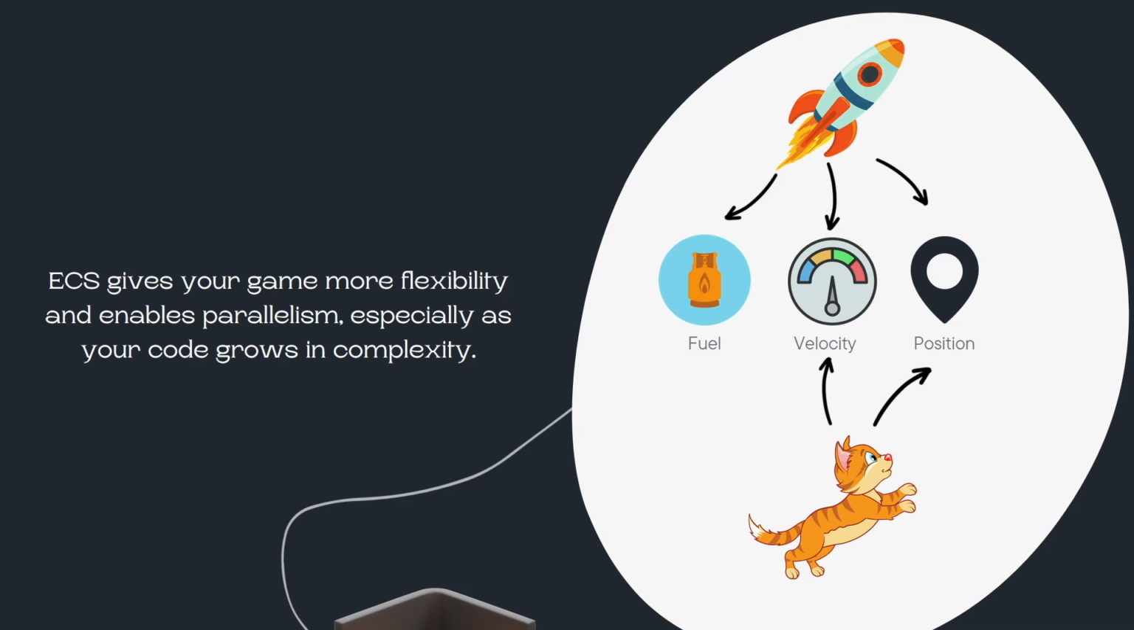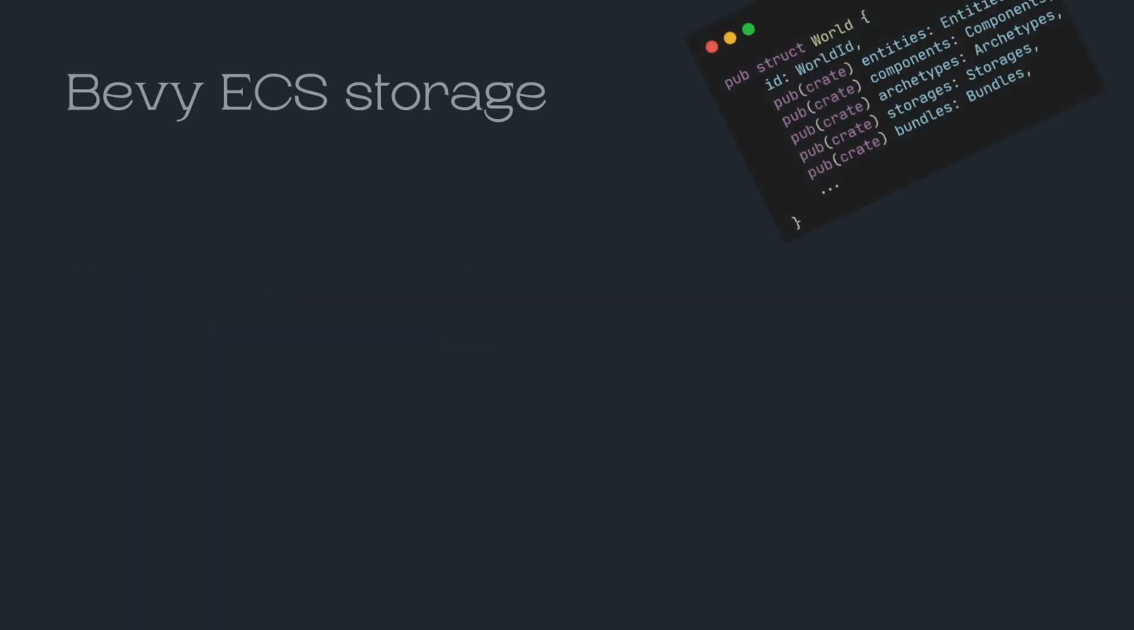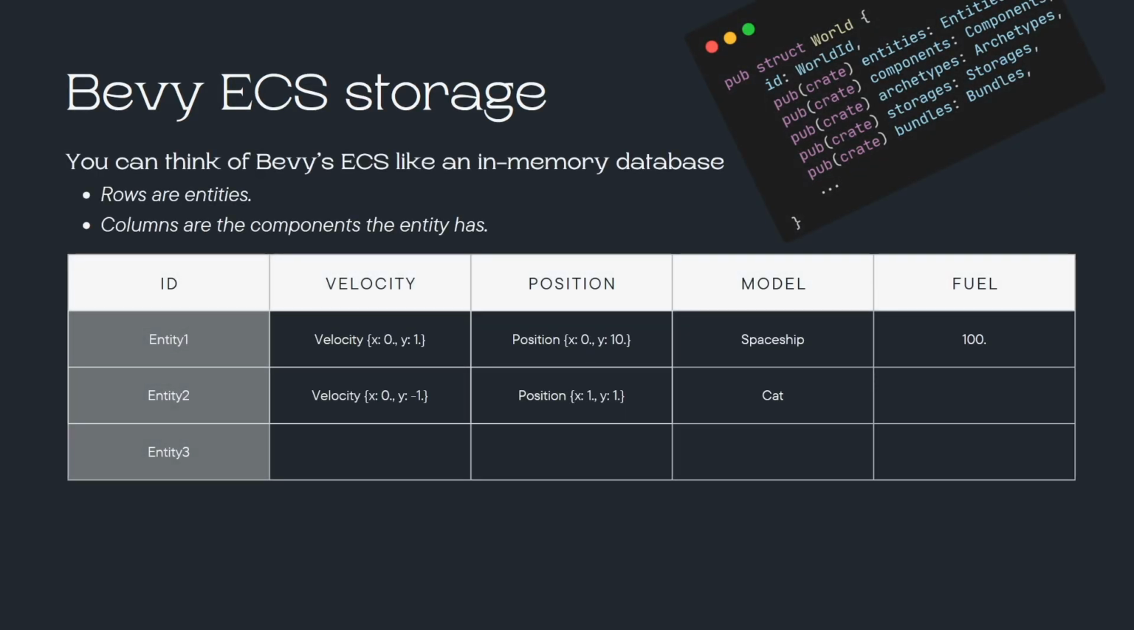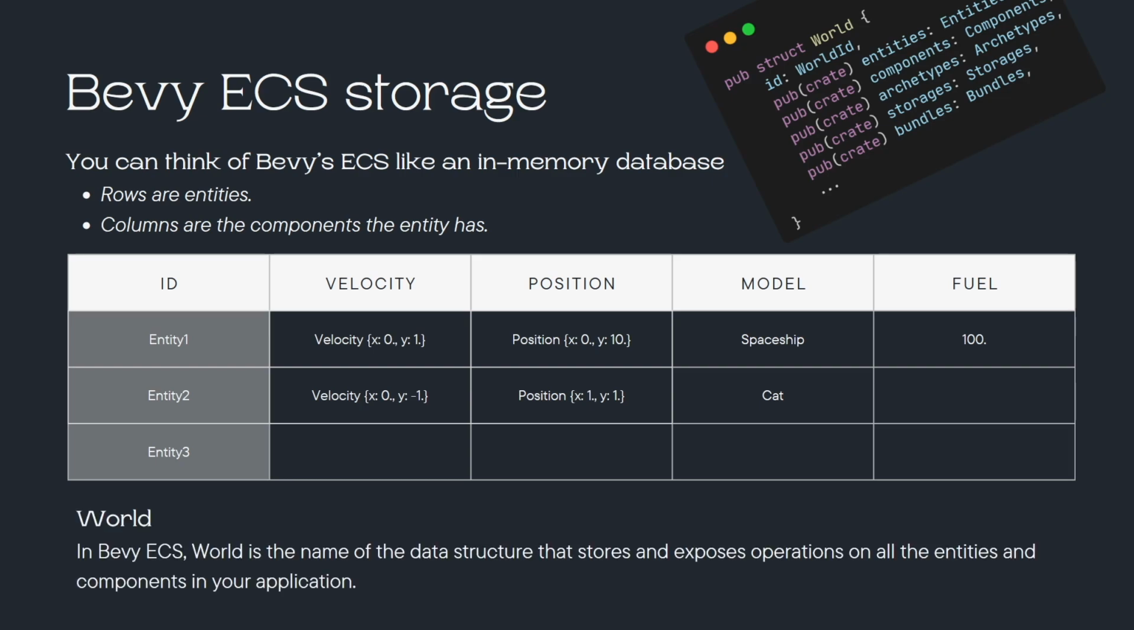Now that you understand the basics of ECS architectures in general, let's talk specifically about Bevy ECS and its storage layer. You can think of Bevy's ECS like an in-memory database. Rows are entities, columns are the components that the entity has. In Bevy ECS, world is the name of the data structure that stores and exposes operations on all the entities and components in your application.